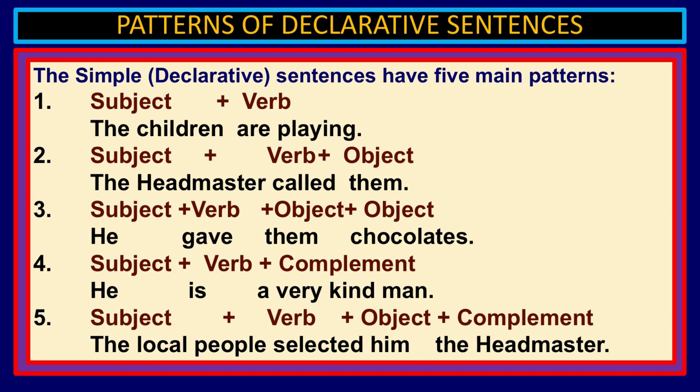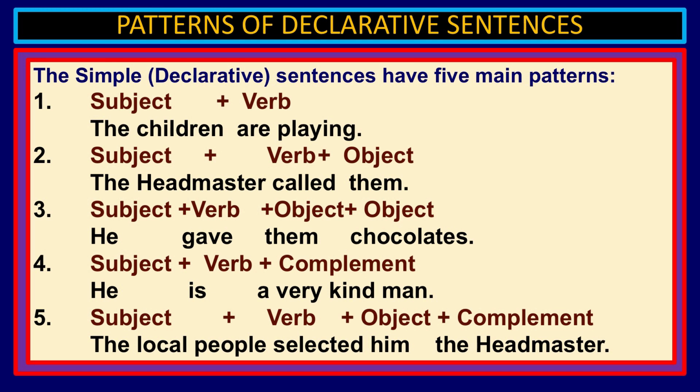Subject verb: the children are playing. The children is the subject, are playing is the verb, and this is a simple declarative sentence. The headmaster called him. The headmaster is the subject, called is the verb, and whom did the headmaster call, him, so that is the object, right. And he gave them chocolates. So, he is the subject, gave is the verb, give, gave the second form, and then them, he gave them, he gave the children, right, and that is the indirect object, and then chocolates is the direct object.